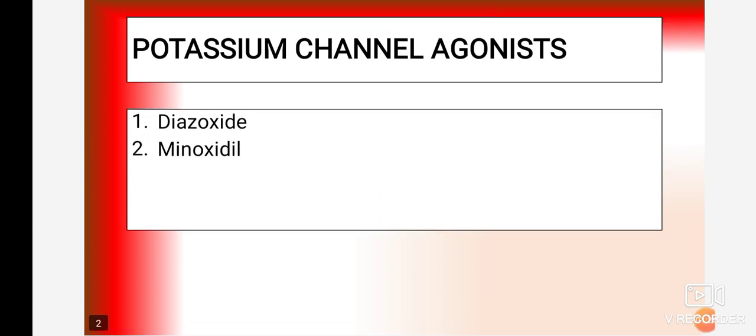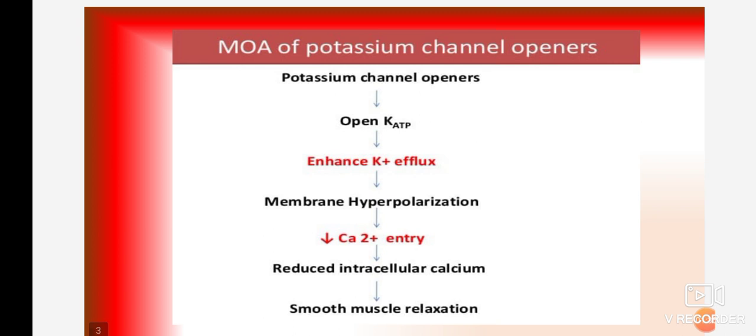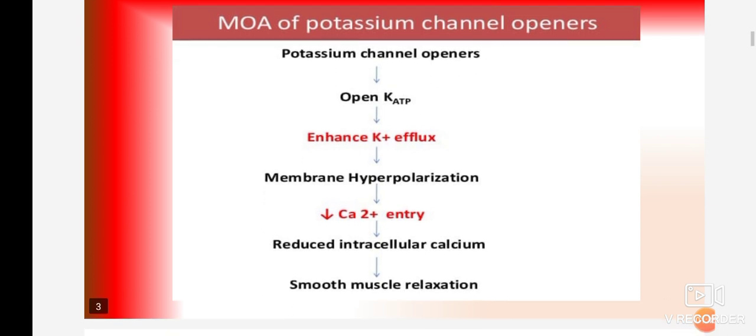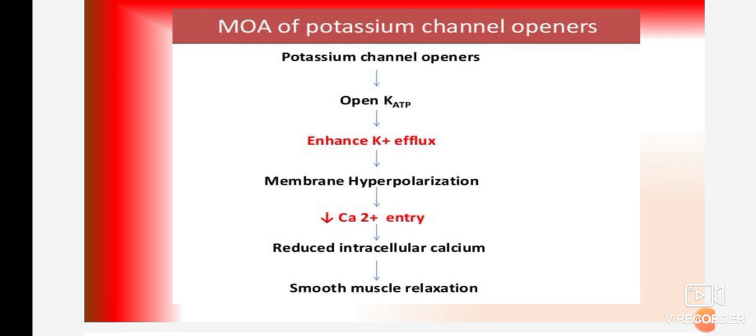So we'll see the correlation between potassium channels and high blood pressure, and how potassium channel openers, or agonists, produce a specific effect, that is, decreasing the blood pressure.